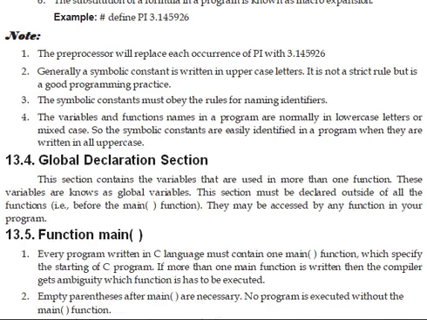The next section is the global declaration section. This section contains the variables that are used in more than one function. These variables are known as global variables. This section must be declared outside of all the functions, that means before the main function. They may be accessed by any function in your program.